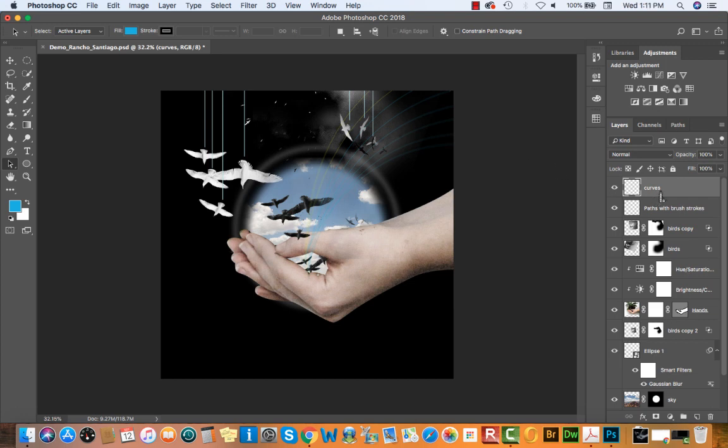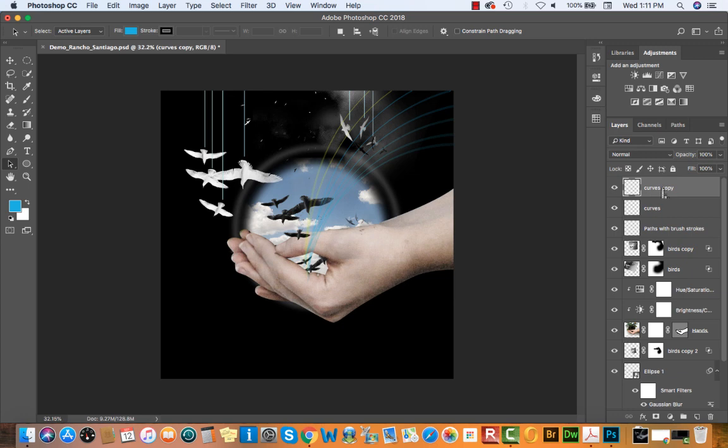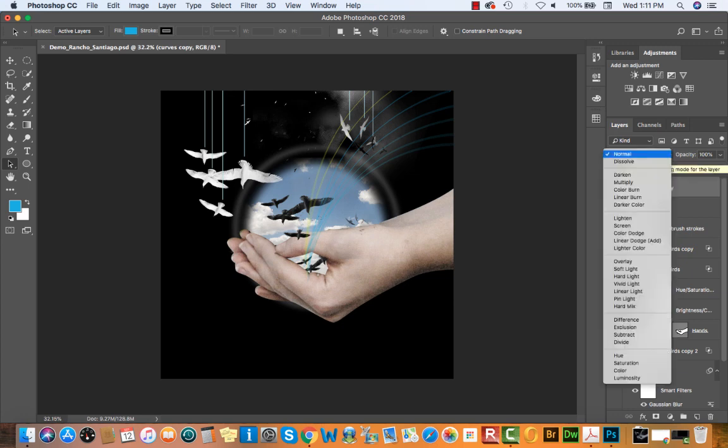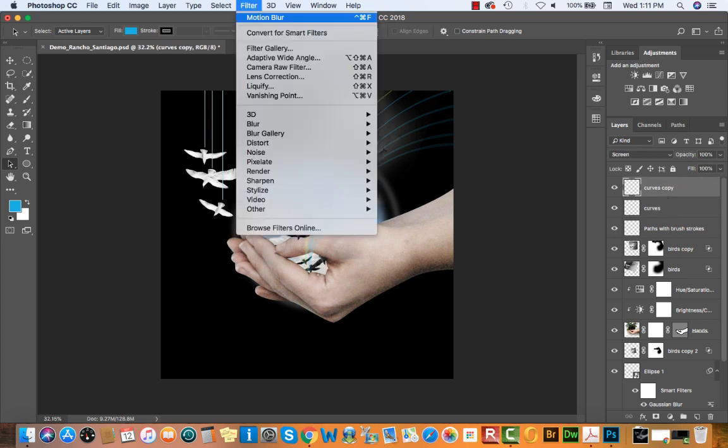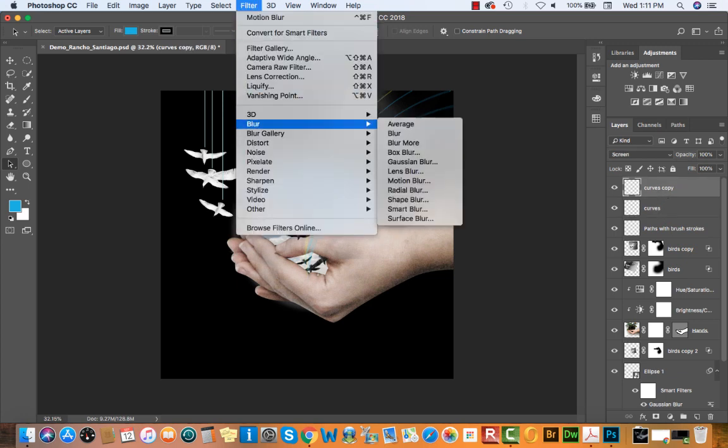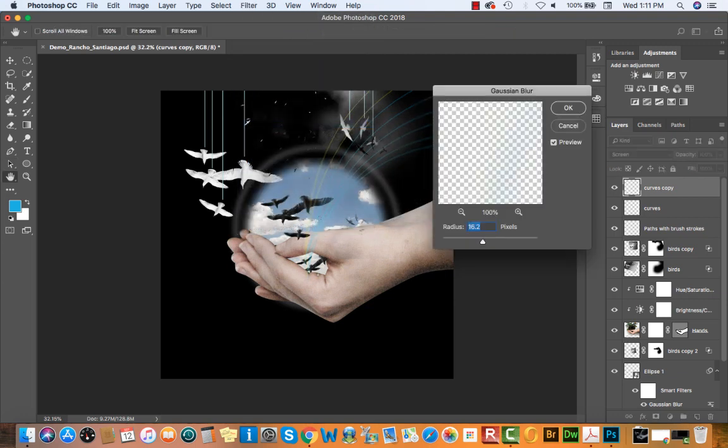And if I wanted to brighten these up, maybe what I would do is Option, click, drag, release this curves layer, and you'll see that a copy of this will make it stronger, and you can even change the blending mode. So you can have multiple curves, and if I make a copy, I can apply a different kind of blur. I don't have to apply a Gaussian or a motion.